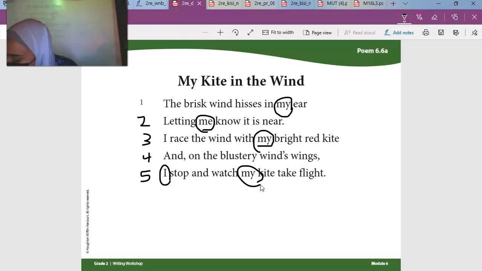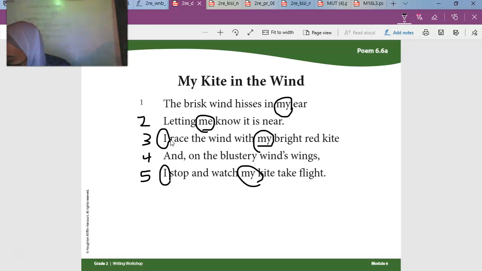Which of the pronouns is capitalized? The I. See how the I is capital? We forgot to circle the I in sentence 3 as well.